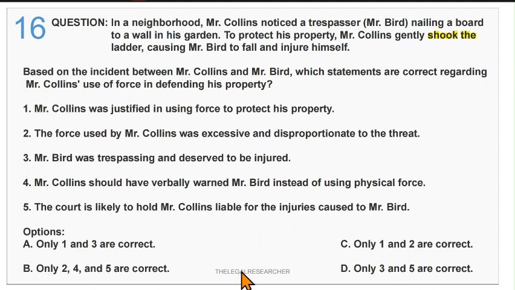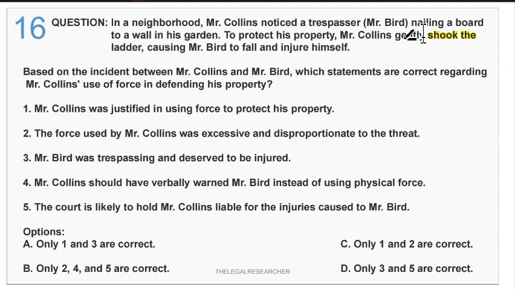So if you see all these statements, and if you remember this case, or even if you do not remember the case, you can just imagine the situation. A person is nailing a board, he has reached the top of the ladder, and you are just watching Mr. Bird on the ladder nailing a board, and you shook the ladder.